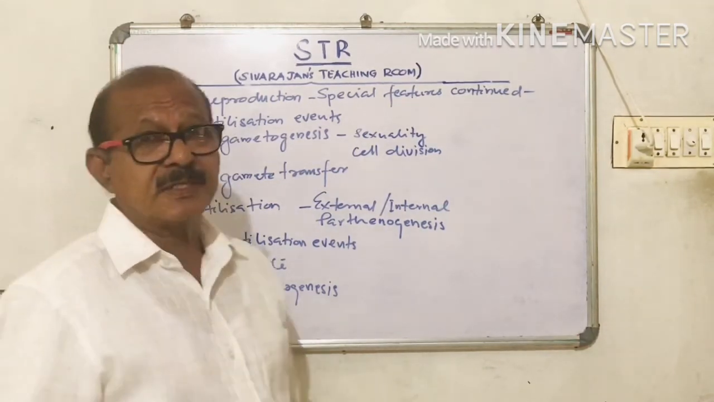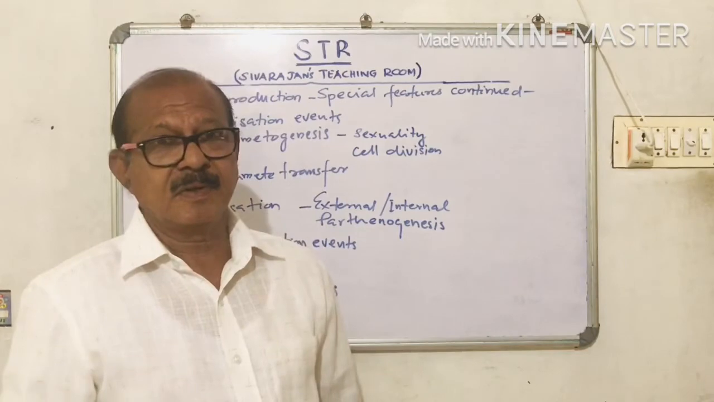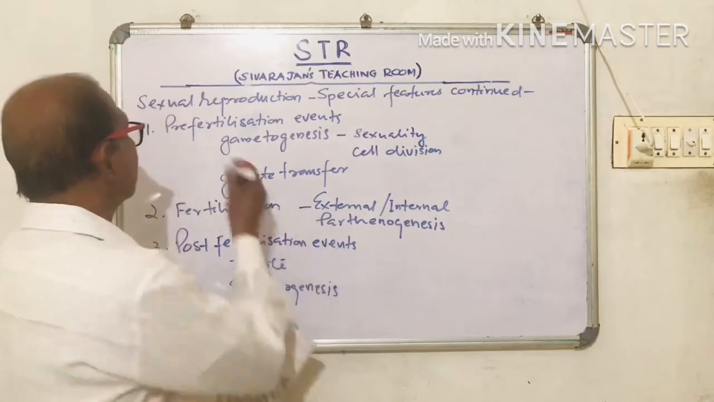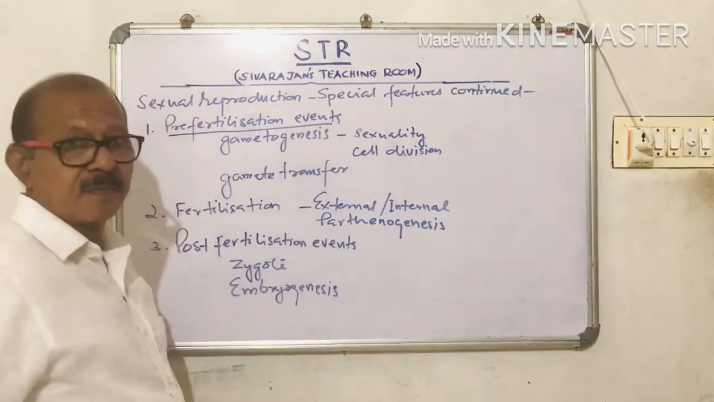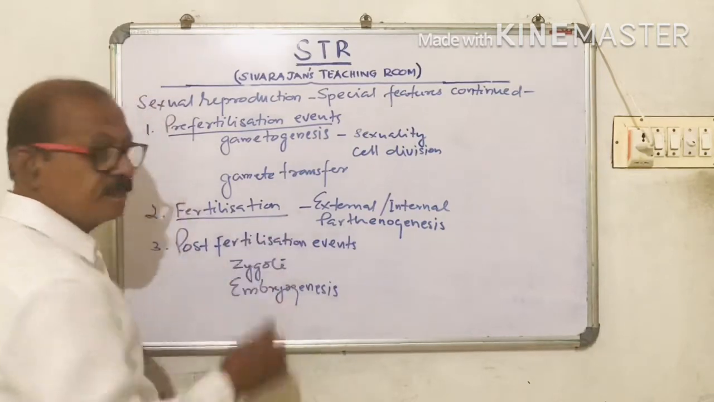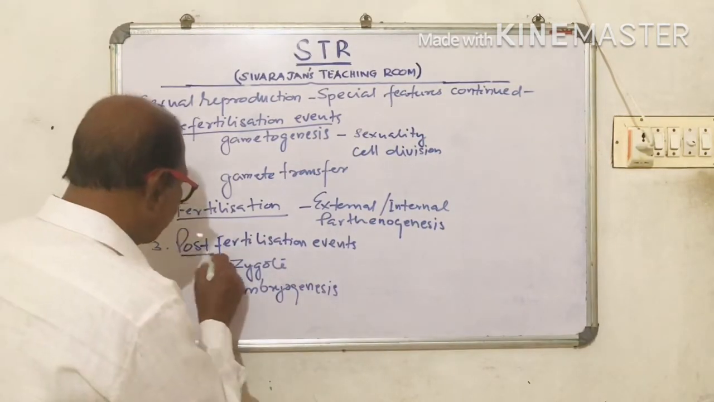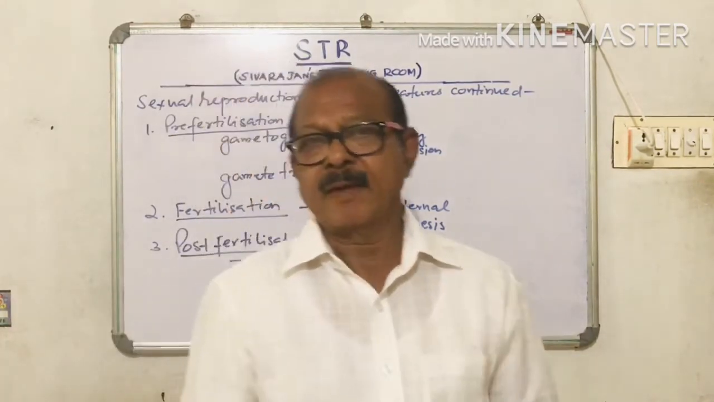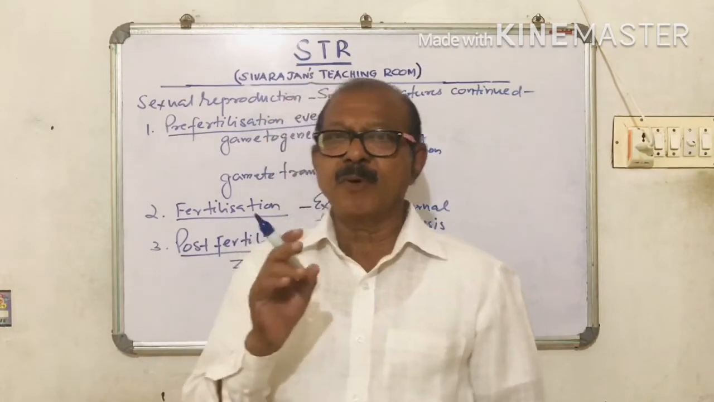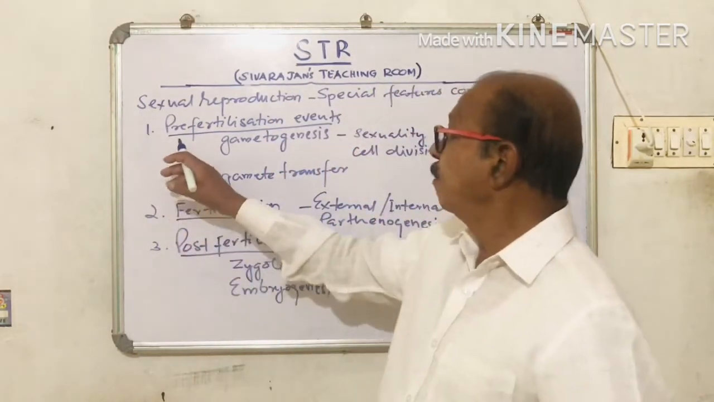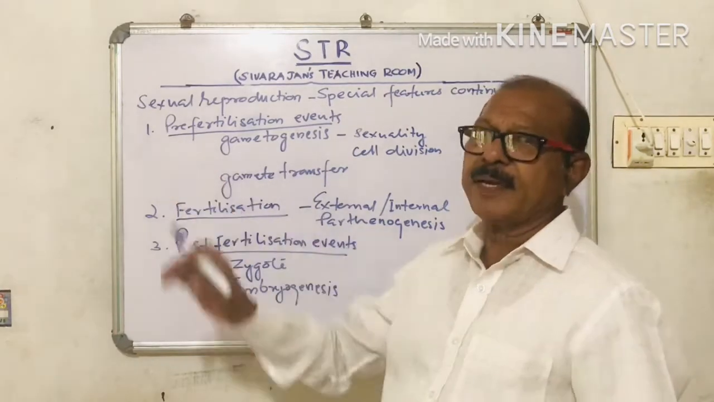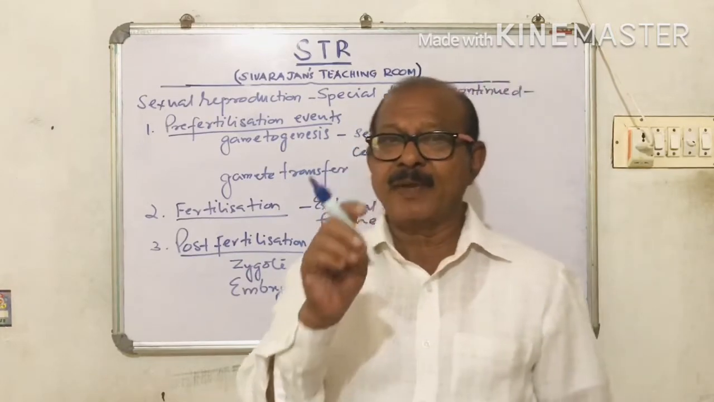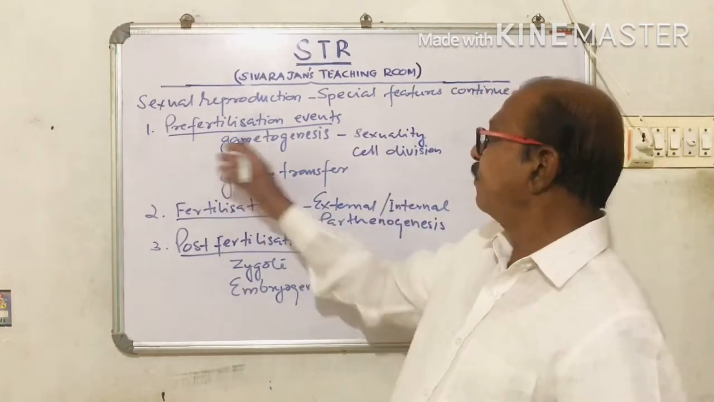See, sexual reproduction has three important stages. First one is pre-fertilization events. Second, fertilization, and third, post-fertilization events. So, the process of sexual reproduction can have three important stages. First one, pre-fertilization events. What is pre? Pre means before. Before fertilization takes place, what are happening? These are included in the pre-fertilization events.